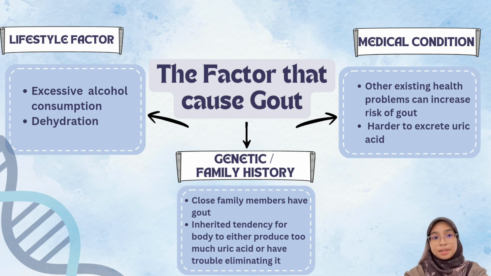Last but not least is the medical condition, where other existing health problems can increase the risk of getting gout. For example, high blood pressure, diabetes, metabolic syndrome, and kidney diseases. These conditions make it harder to excrete the uric acid, thus increasing the risk of getting gout.